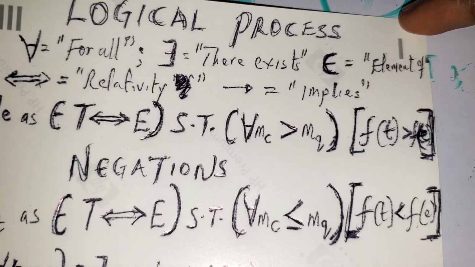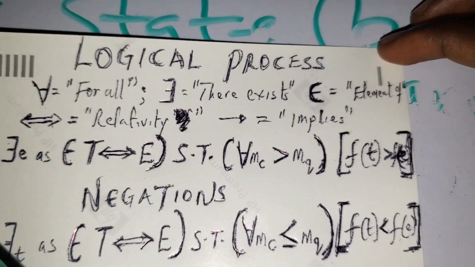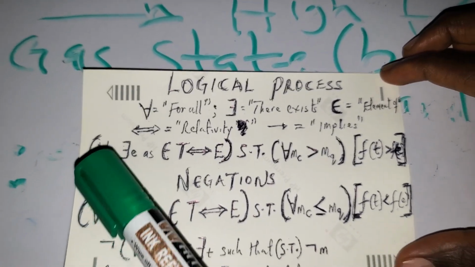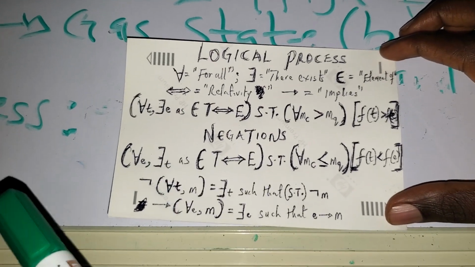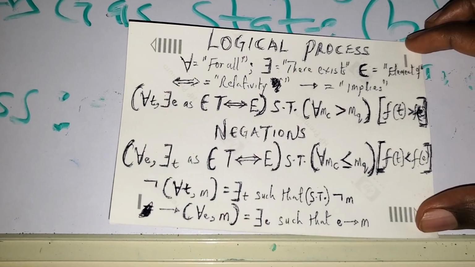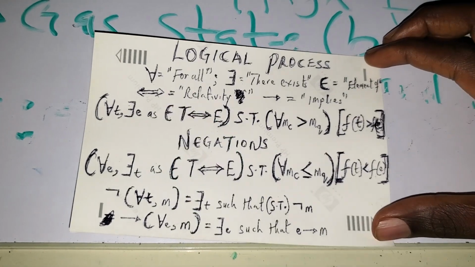So now when we look at this inverted A, it means that for all time there exists energy.